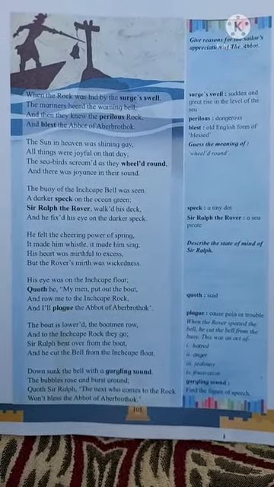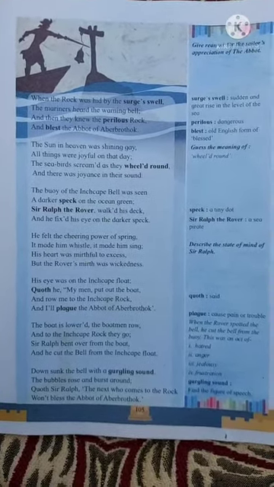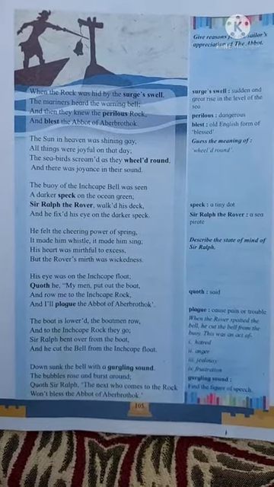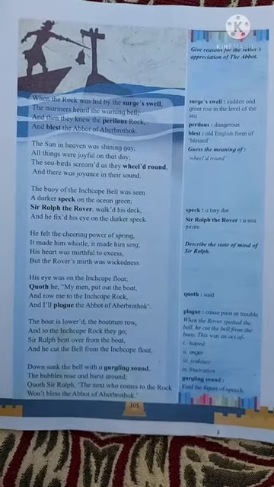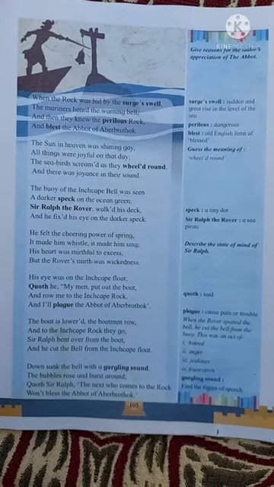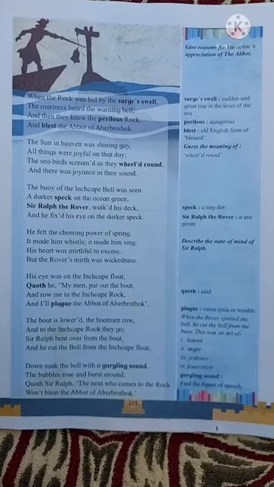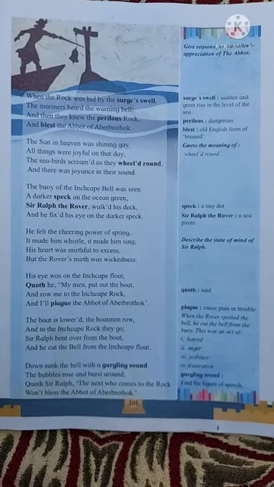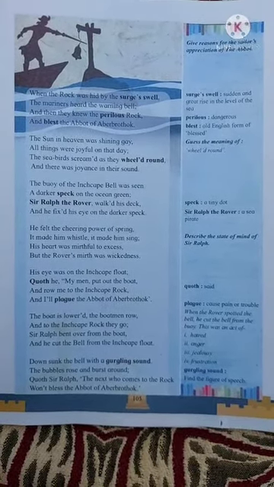The buoy of the Inchcape Bell was seen, a darker speck on the ocean green. Sir Ralph the Rover walked his deck, and he fixed his eye on the darker speck. The buoy of the Inchcape Bell was seen. That means the floating object was easily seen by the sailor. Speck means a tiny dot there, on the ocean green.